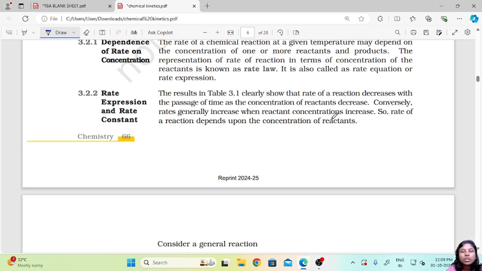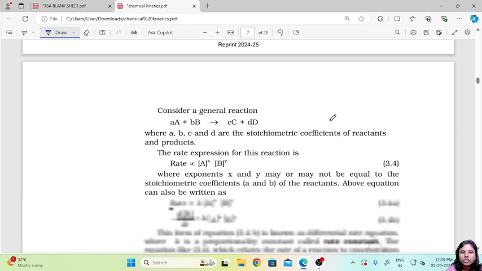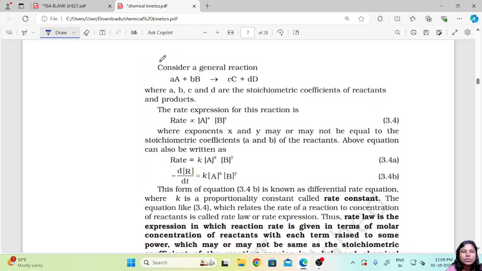That the concentration of the reactants is also increasing. So the rate of the reaction directly depends upon the concentration of reactants. Now let's consider a general reaction where we have aA plus bB giving us cC plus dD. So here the small a, b, c and d define the stoichiometric coefficients of reactants and products.